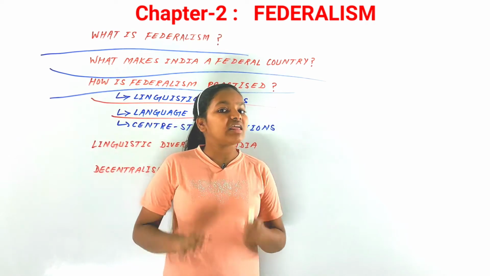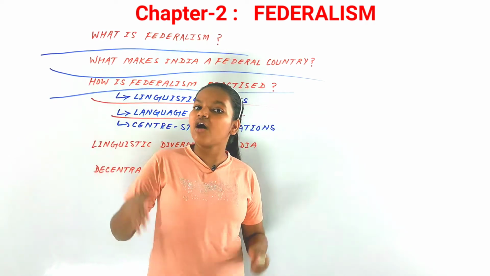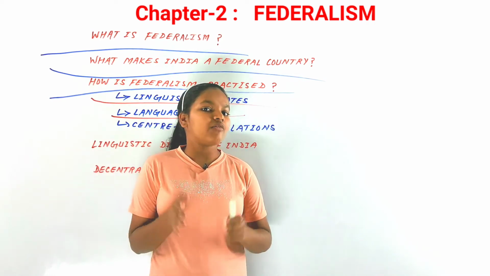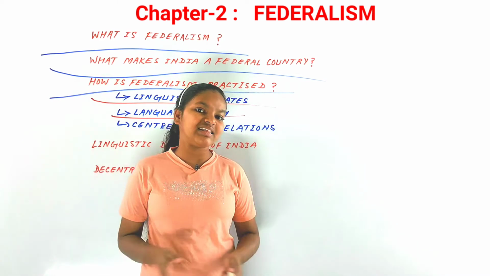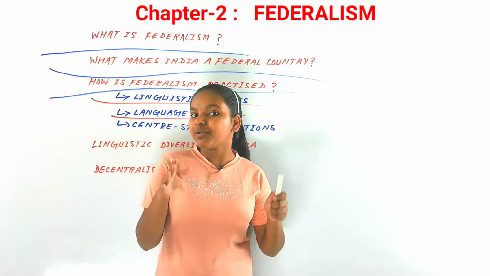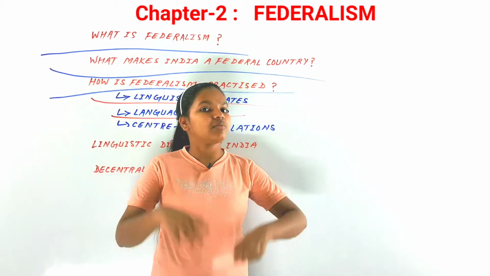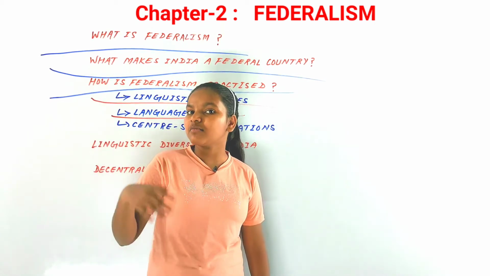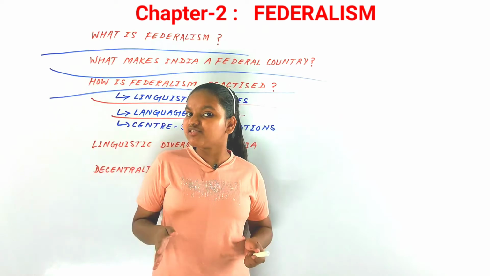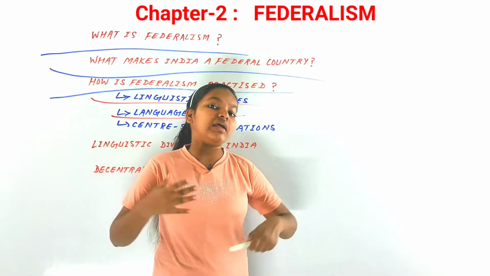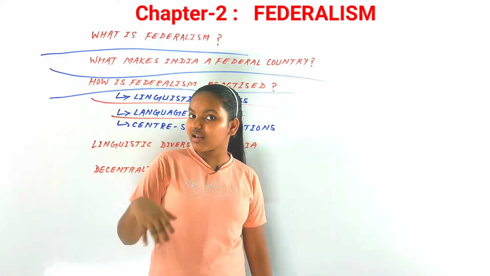When English was banned, obviously the Hindi language would dominate our country. In our country, 40% of the population has Hindi as their mother tongue. But what about the remaining 60%? That's why we need to think about all those other languages as well.